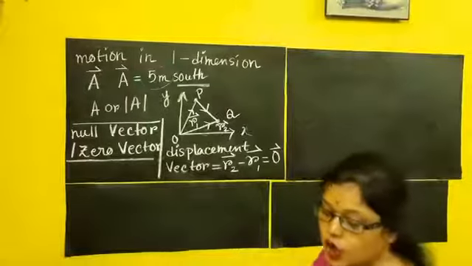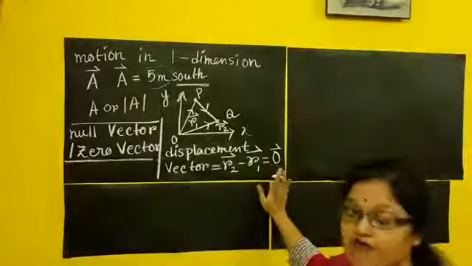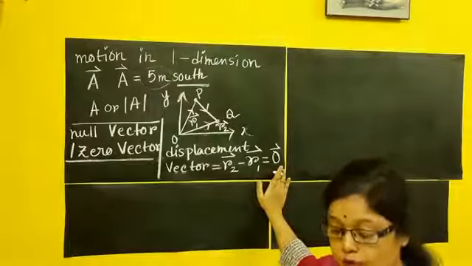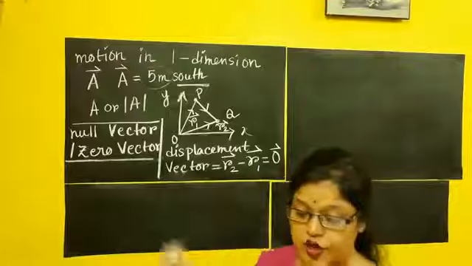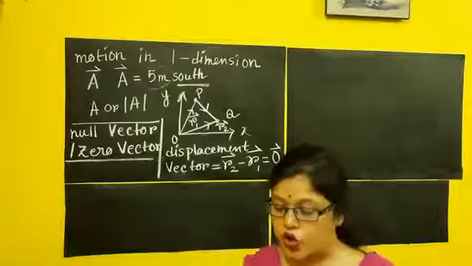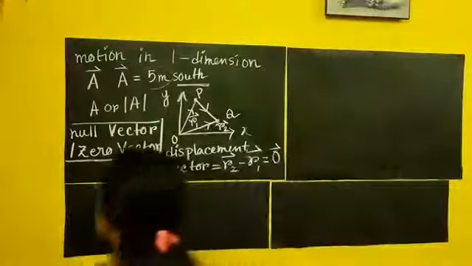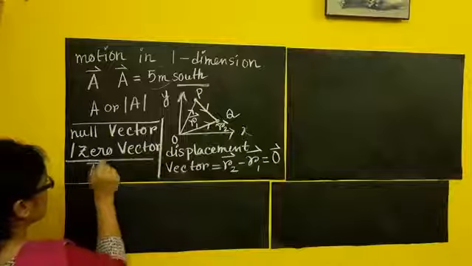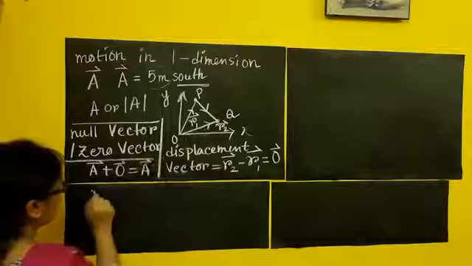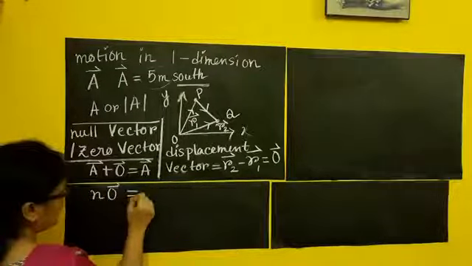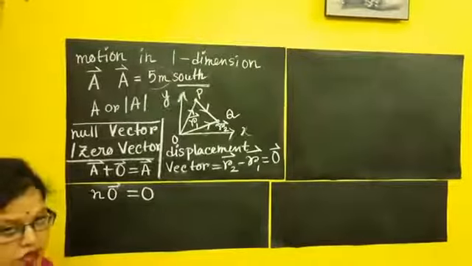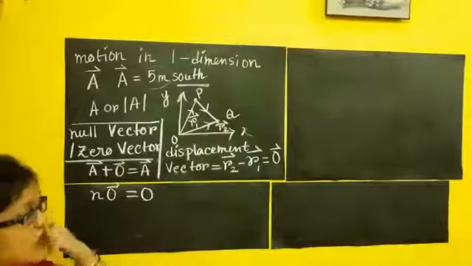This is called the zero vector, a vector of zero magnitude and no specific direction. If you add a zero vector to vector A, what do you get? Again vector A. If you multiply with the zero vector, you get the zero vector again. Clear? Why you need this, I will show you when we do further calculations.